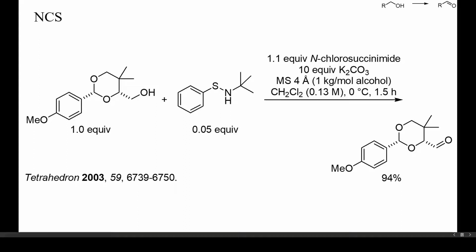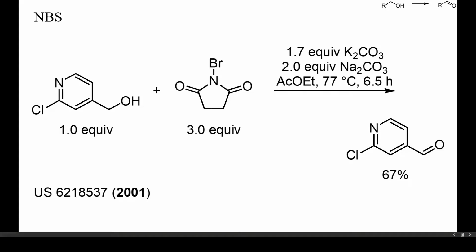N-haloimides can sometimes also be used to oxidize primary alcohols to aldehydes. In this example, a sulfenamide was used as catalyst, and the oxidation was assumed to proceed by a mechanism similar to the Swern oxidation. Catalysis is, however, not strictly required, as shown here. In this example, a hydroxymethylpyridine was oxidized to an aldehyde by an excess of NBS and carbonate.